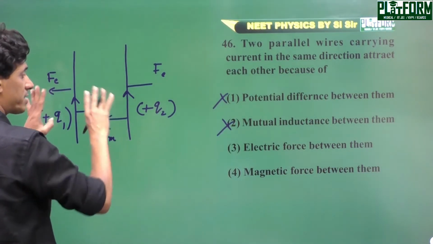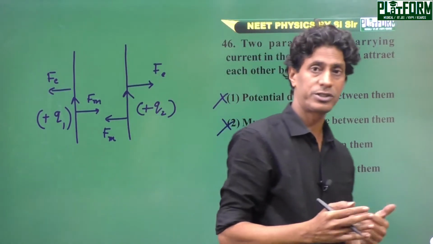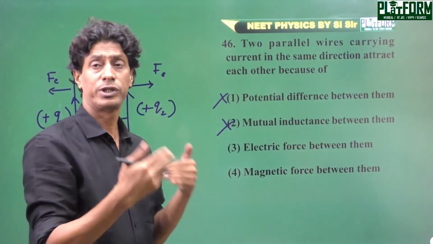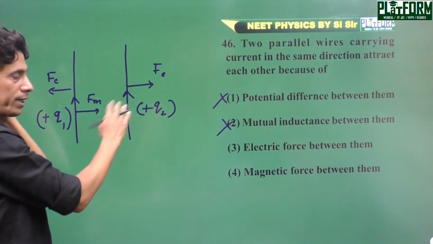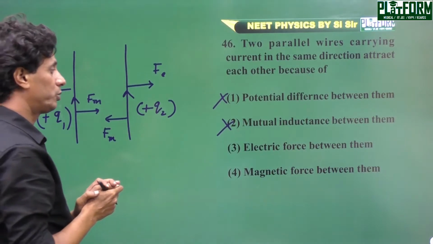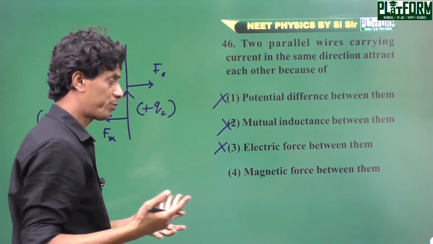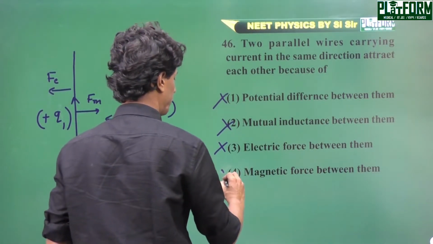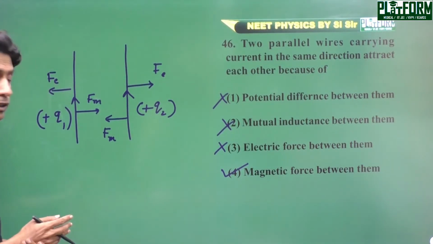It will experience repulsive force due to the electrostatic field because of the charge, and you can also get the magnetic force due to the magnetic field, because current is moving in the magnetic field of one by the other. So repulsion is by the electric force, but when it feels attraction, it is because of the magnetic force between them. If it is repulsion, then electric force, and if it is attraction, then magnetic force.